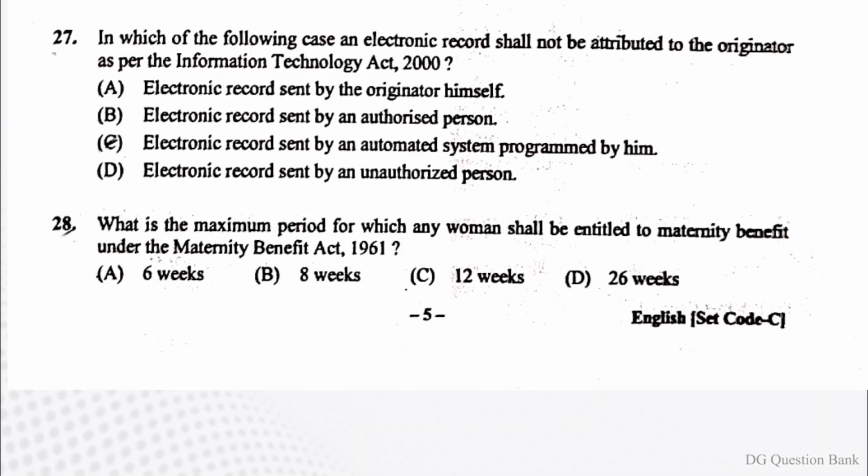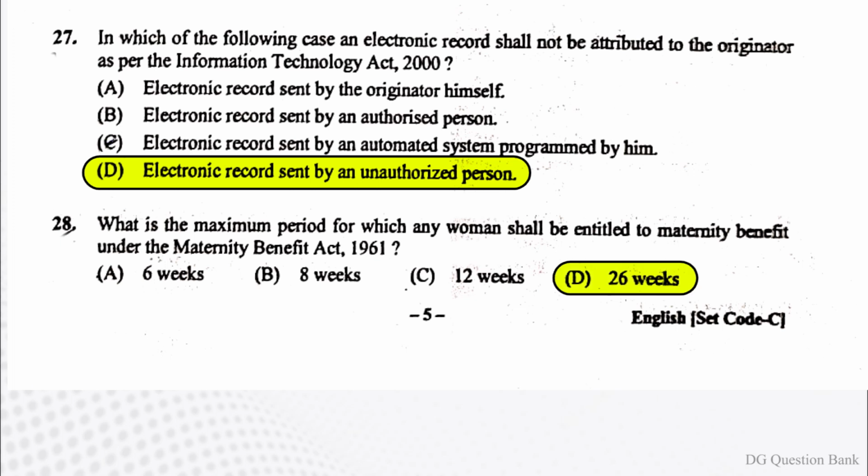Question number 27. In which of the following case an electronic record shall not be attributed to the originator as per the Information Technology Act 2000? The right answer is option D, electronic record sent by an unauthorized person. Question number 28. What is the maximum period for which any woman shall be entitled to maternity benefit under the Maternity Benefit Act 1961? The right answer is option D, 26 weeks.